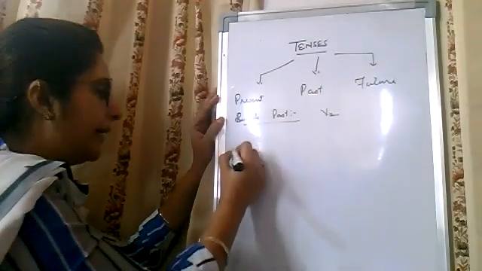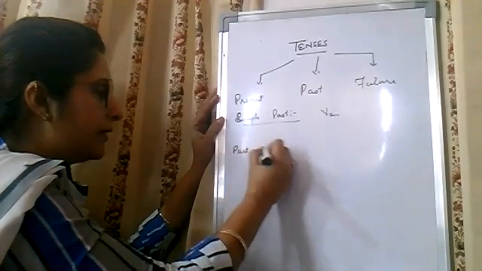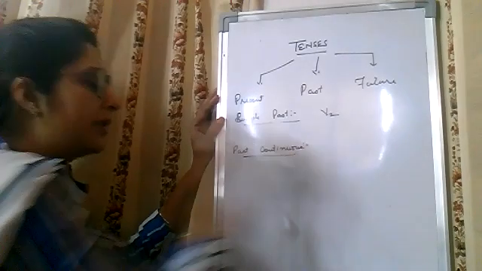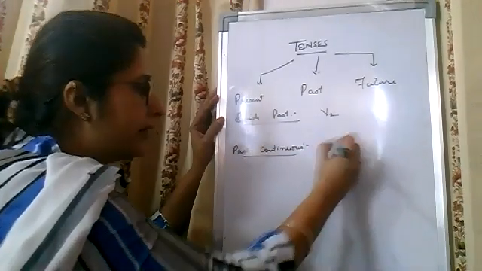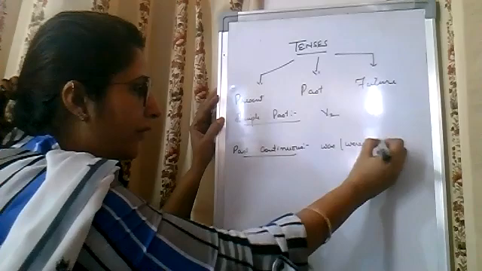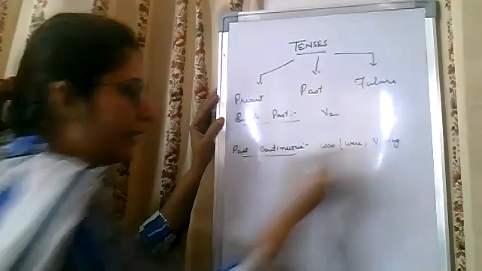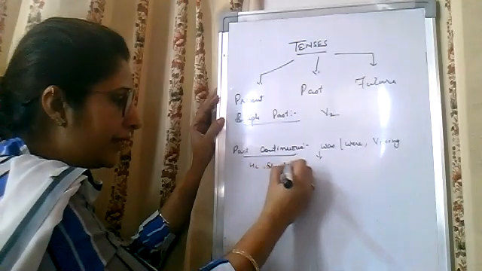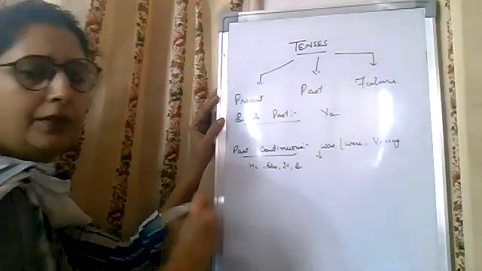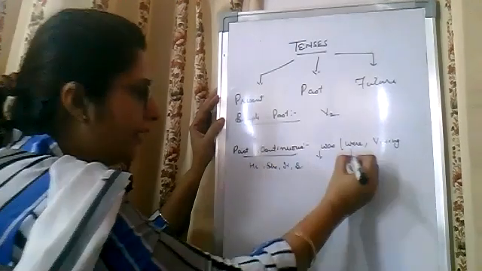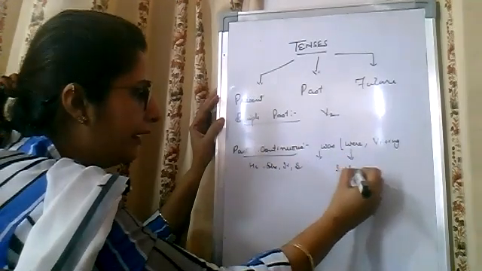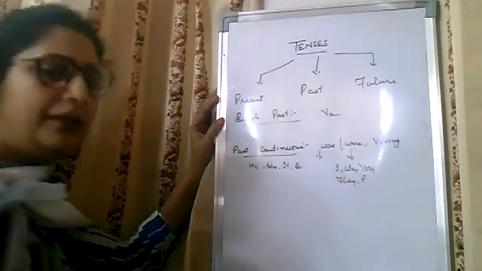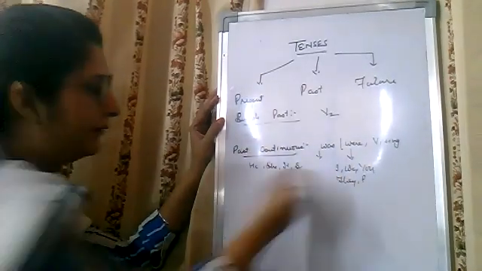Next coming up. Shakespeare wrote many plays. Past continuous, what do we use? We use was, were, and the first form of verb plus ing. Was is used with he, she, it, and singular. Afterwards, we use were with I, we, you, they, and plural.